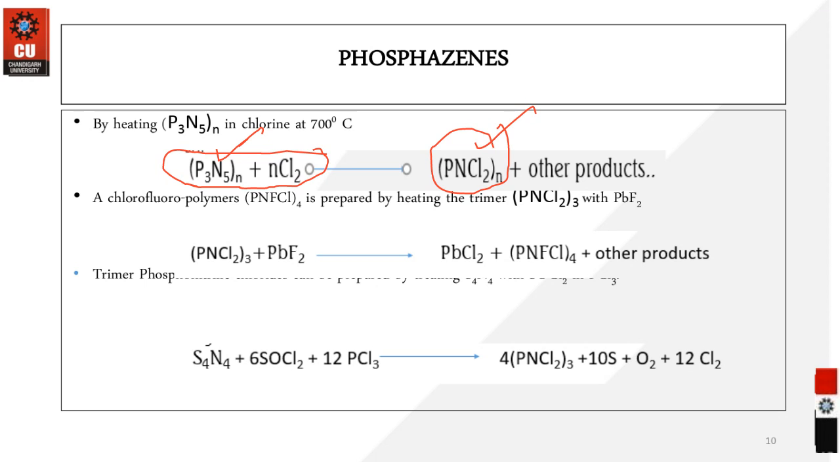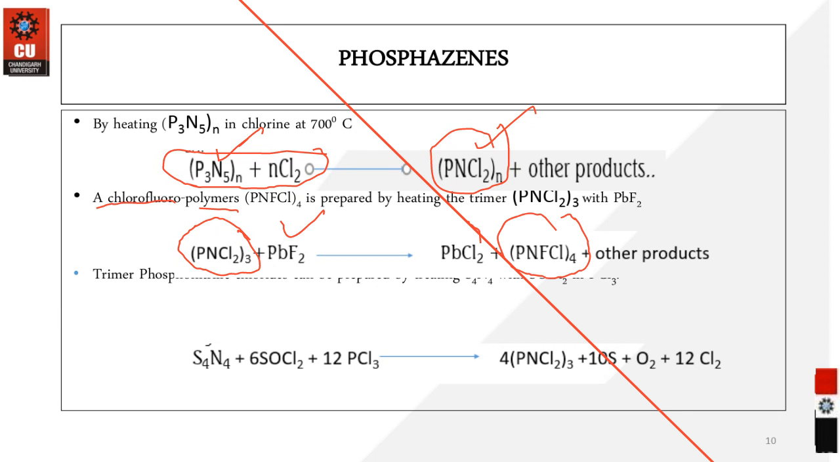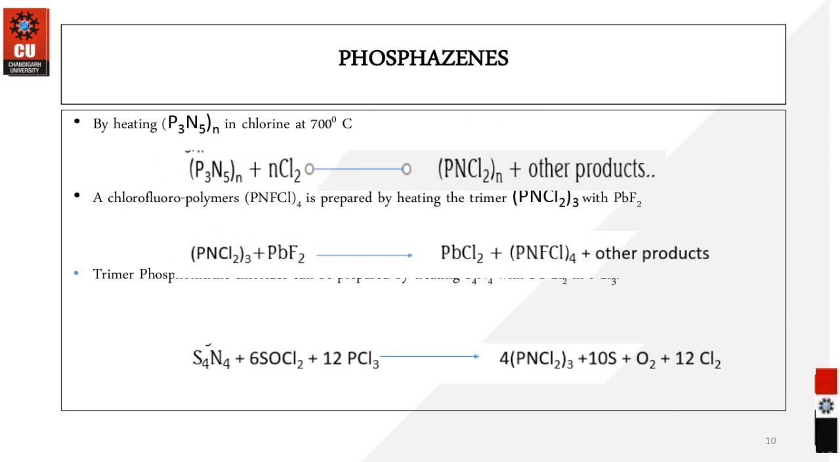Similarly, you can have formation of chlorofluoropolymer. This is your basic phosphogene, and you are reacting it with lead fluoride. Once you have this, it can be further modified to obtain chlorofluoropolymeric species. So you can derivatize this phosphogene into different fluorides and fluorochloro compounds, which can be applied for a wide range of applications.